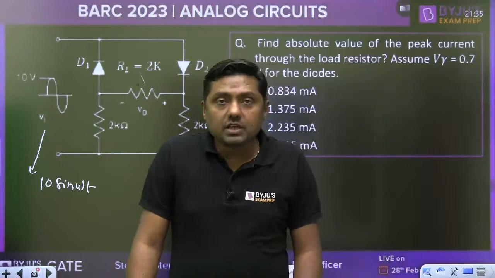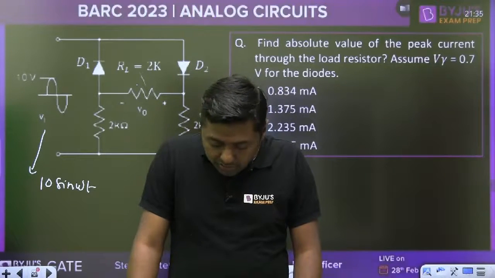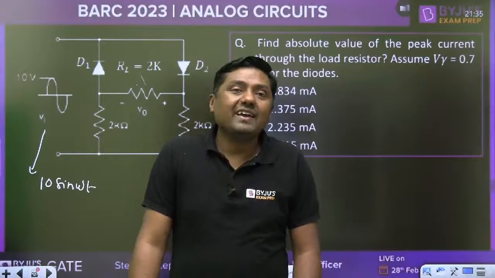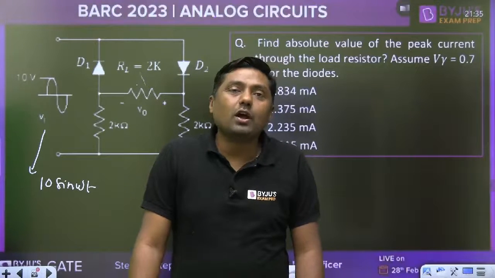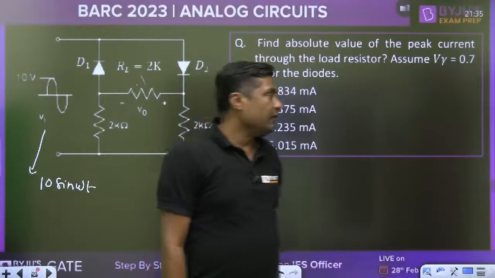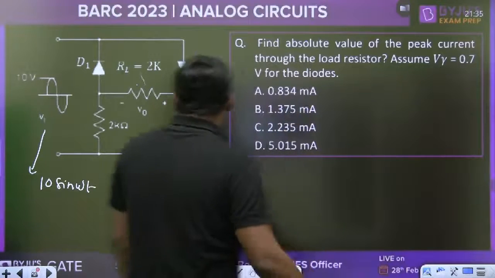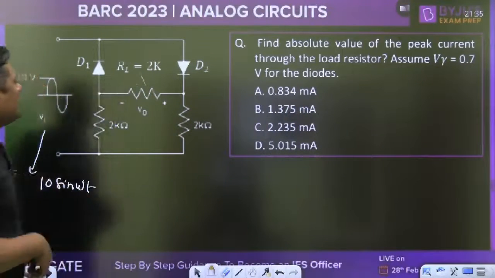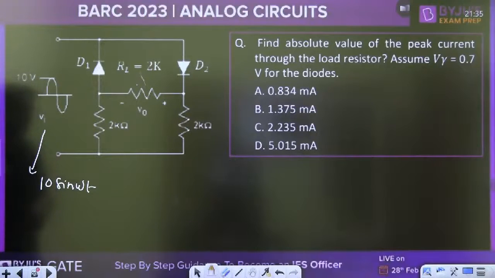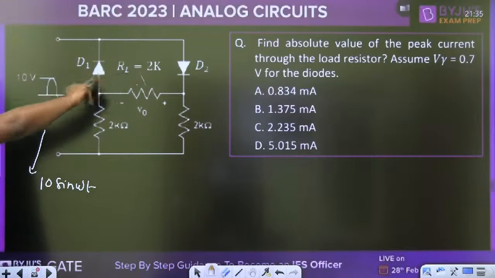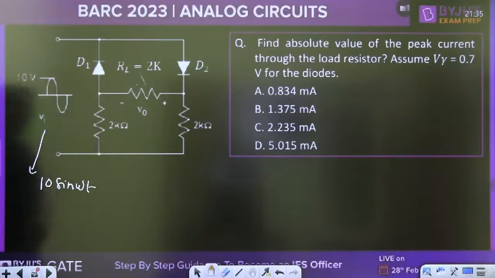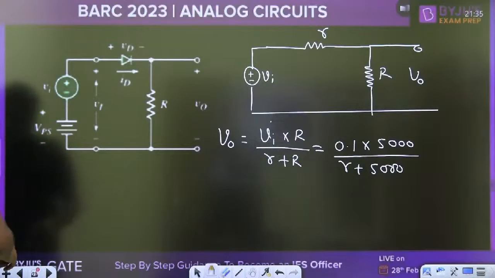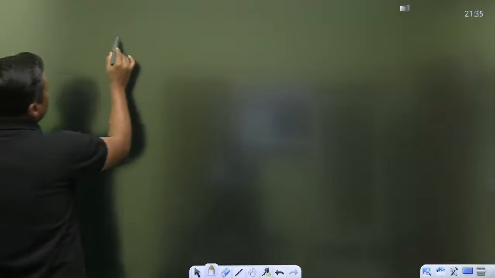My dear Ravi Teja, if I am putting the cut-in voltage in the case of AC, then what about the diode? The diode will be off. Try to understand. Everyone take a screenshot and try to solve this question. What is the diode and what is the value? Remember, in a previous question, always remember when we are connecting, this is the diode.